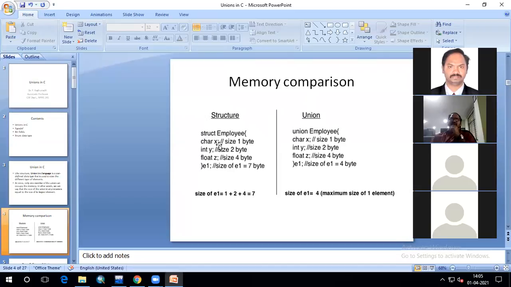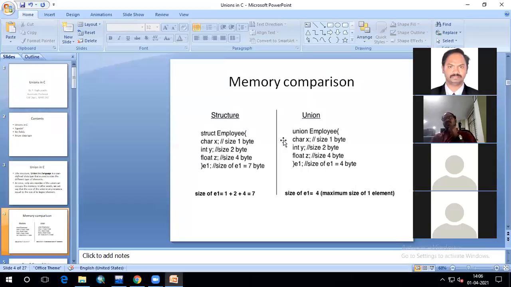As you can see here, a structure can be defined like this: struct employee. It is having three fields. Character X will take 1 byte, integer Y takes 2 bytes, and float Z takes 4 bytes. And I'm creating a structure variable E1. So the size of this structure variable E1 will be 1 plus 2 plus 4, that is 7 bytes in total.